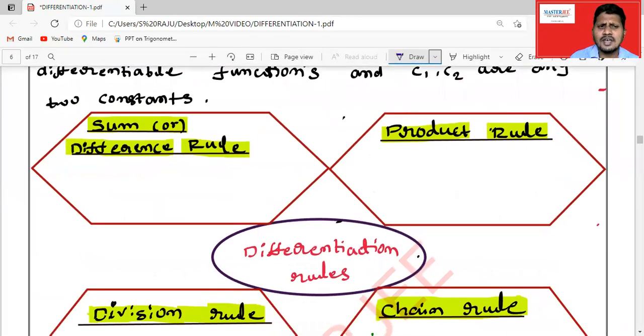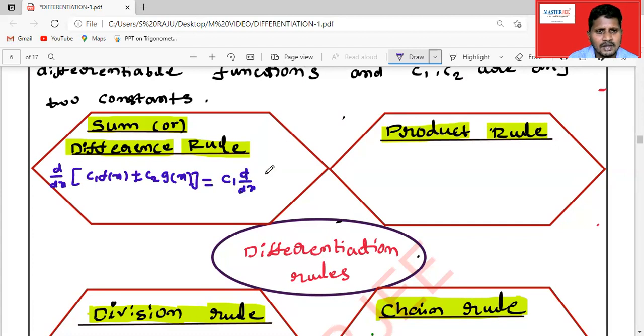What is the sum and difference rule? d by dx of c1 f of x plus or minus c2 g of x can be written as c1, a constant, taken outside, c1 into d by dx of f of x plus or minus c2 d by dx of g of x. If we take plus, that is the sum rule. If we take minus, it is the difference rule.